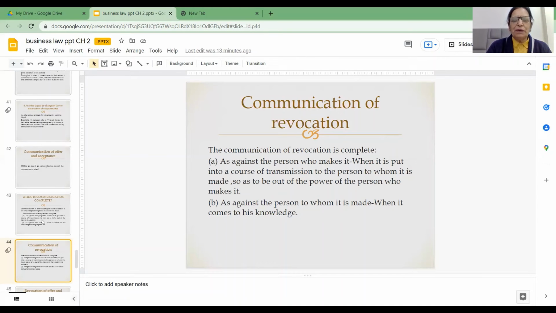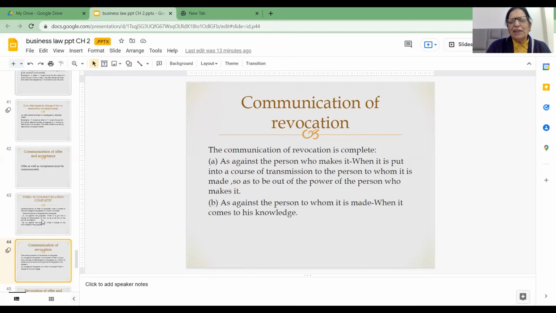Continuing with the same example, now I would like to explain this communication of revocation of the offer as well as acceptance. So friends, I told you in my example, A has made the offer to B to sell his motorbike for rupees 1 lakh and he has sent this letter of offer on 1st of July 2021. And this letter reaches B on 5th of July 2021. So let us presume the offer has not been accepted yet.